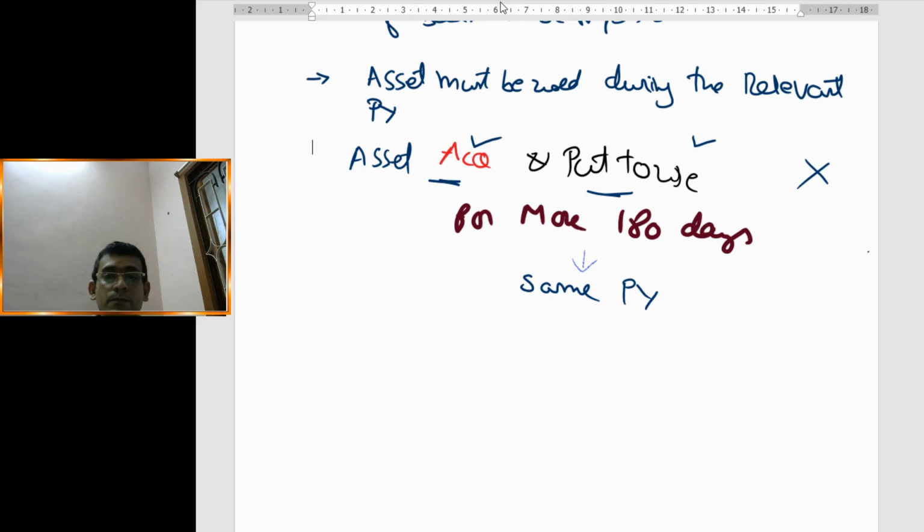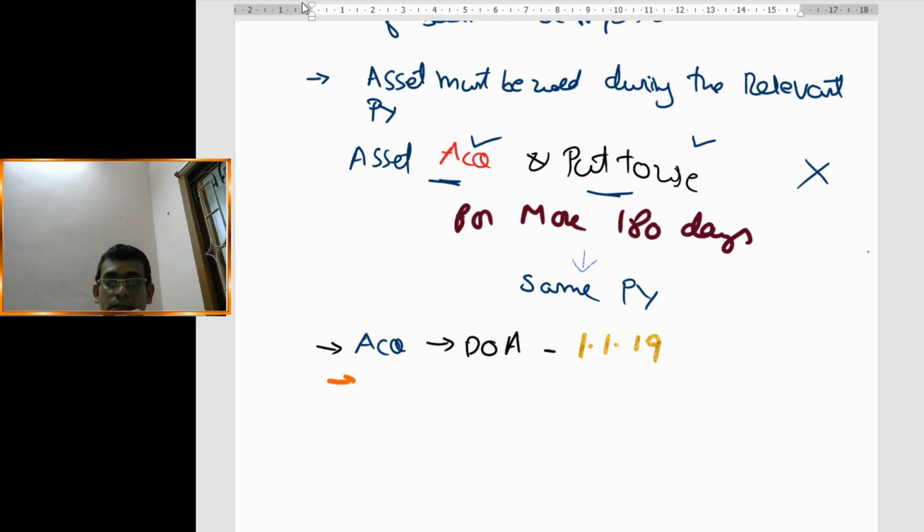This provision is going to apply whenever the acquisition and put to use, both the parameters, happen in one same financial year. Then only it applies. Example: suppose the asset was acquired. We'll call this the date of acquisition. Let us take the date of acquisition to be 1st January 2019. So the date of acquisition is going to be 1st Jan 2019.